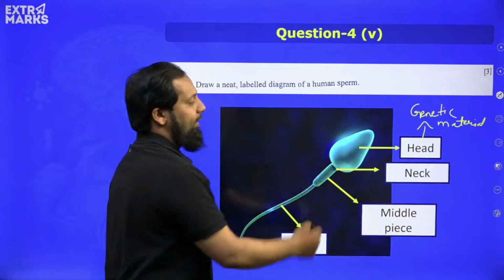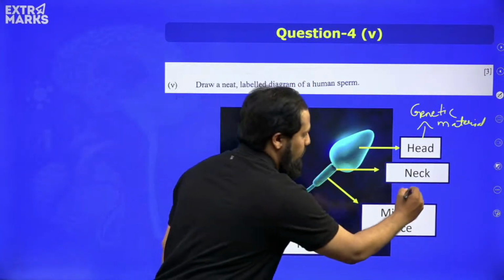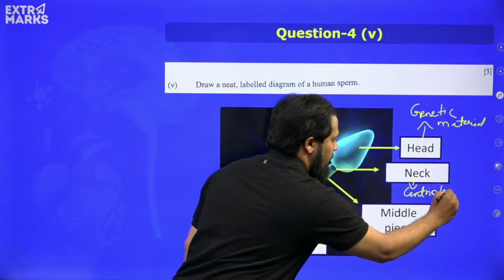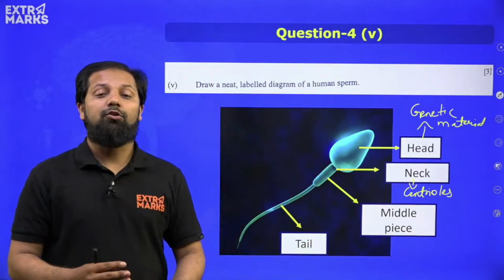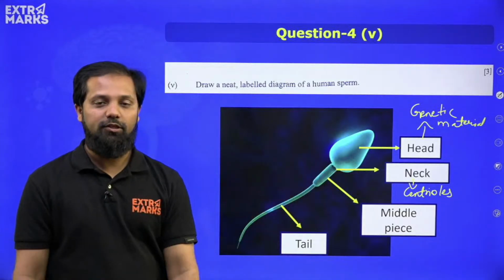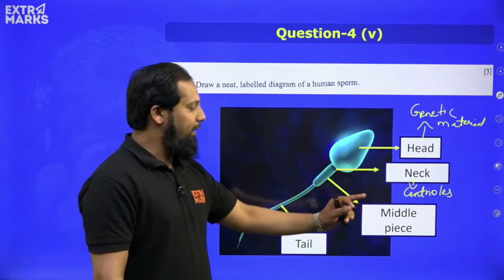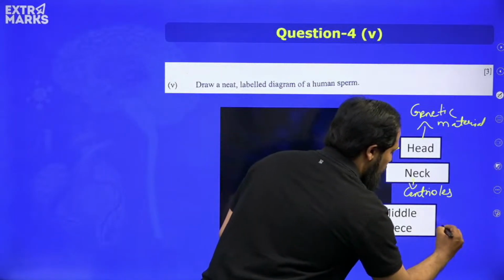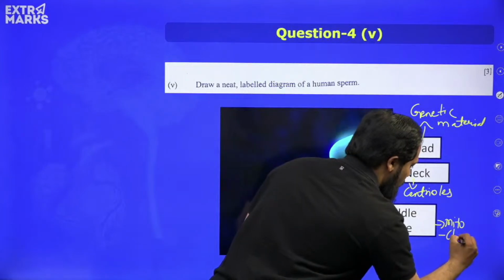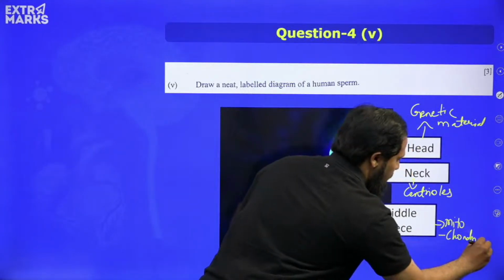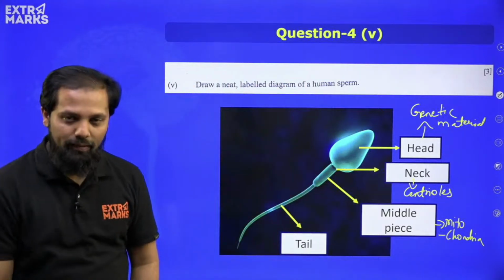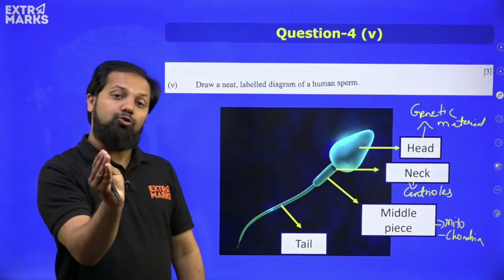Moving ahead, the neck part contains centrioles, which are very much involved in the formation of the tail of the sperm. So that is the function. The next region is the middle piece, which contains a lot of mitochondria, because these mitochondria, present in numerous number, are needed to produce more energy.